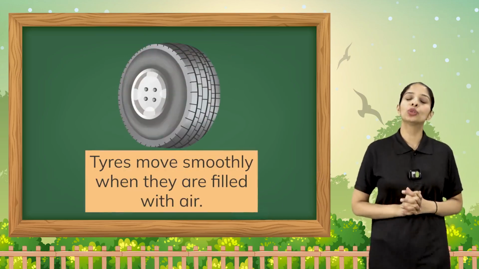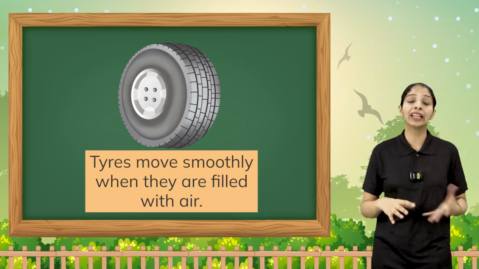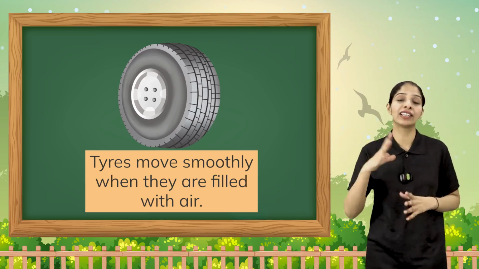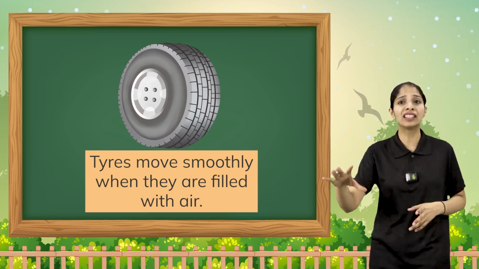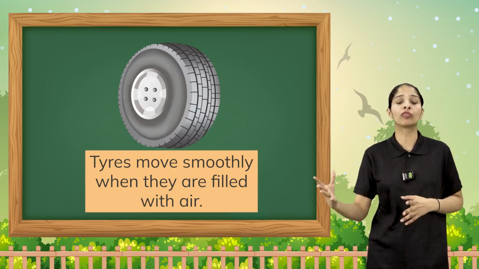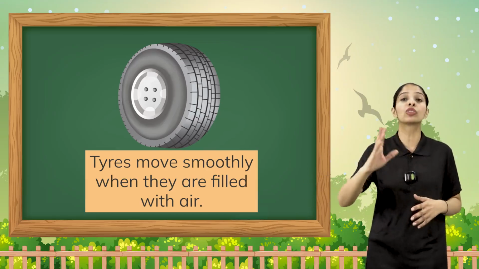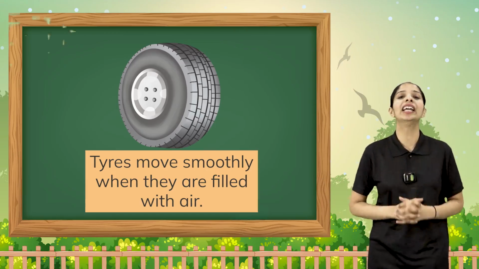Now another use of air is that the tires in your car and your motorbike move smoothly because of the air inside them. When there is less air, your father says the tire has less air, let's fill it up first, then we will go. Without it, what will happen? There will be a puncture. If there is less air and you keep on driving... the tires run smoothly because of the air inside. So children, in today's session we talked about the uses of air.